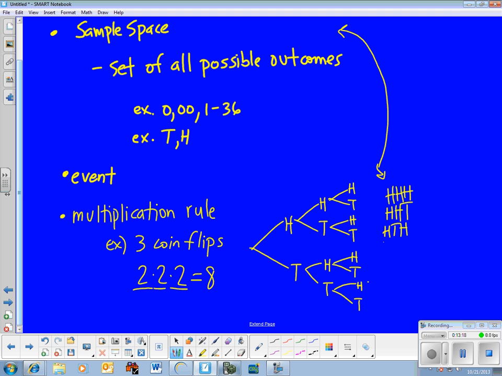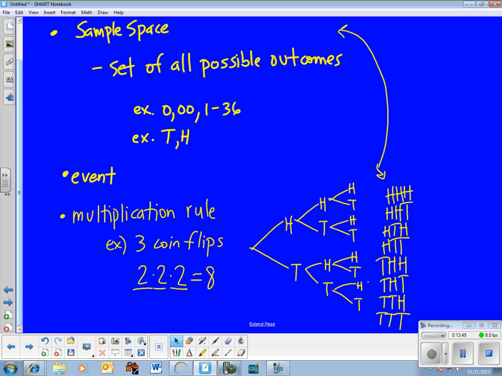HTH, HTT, THH, THT. You get the idea. This is just a nice basic sample space. It's more complicated than 1 coin flip, but it brings together all of our things. The tree diagram, the multiplication rule. Why are there 8 things in the sample space? Well, there were 3 trials, or 3 separate parts of the trial, and each one had 2 possible outcomes. So that's called the multiplication rule or the multiplication principle in our book.